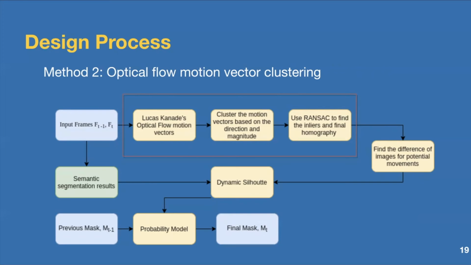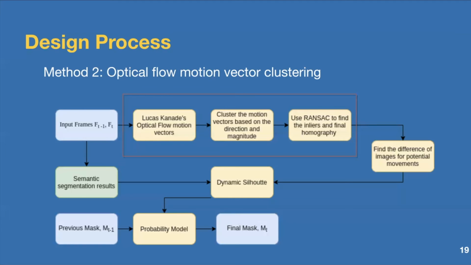These motion vectors are then clustered based on direction and magnitude. Random key points corresponding to the motion vectors from random clusters are selected to calculate the homographies. After repeating the above steps for a certain number of iterations, we find the homography which has the minimum projection error.